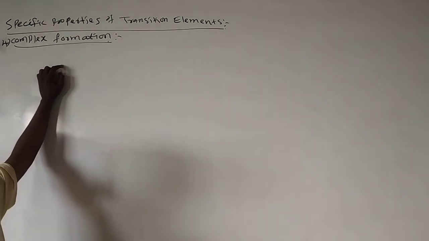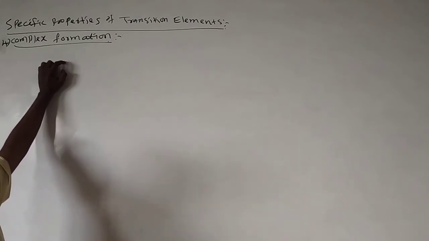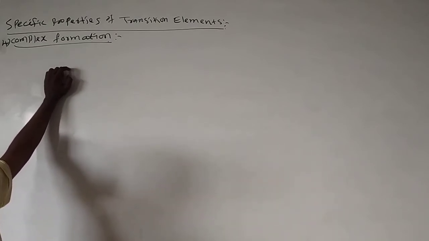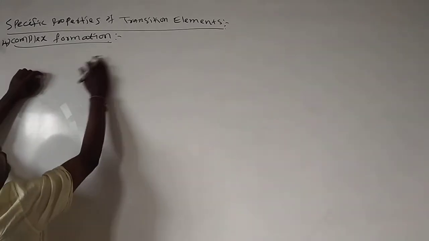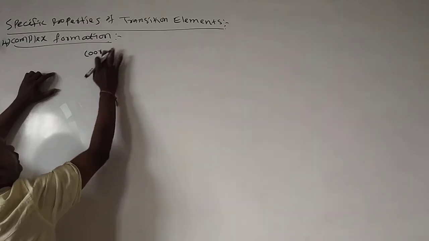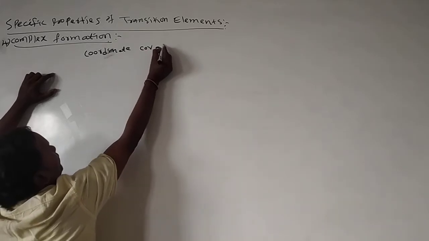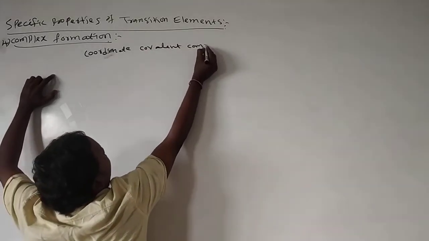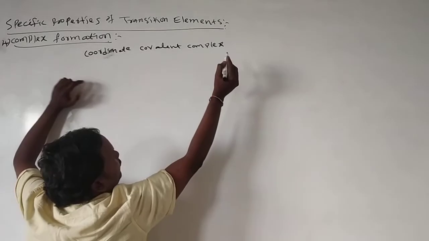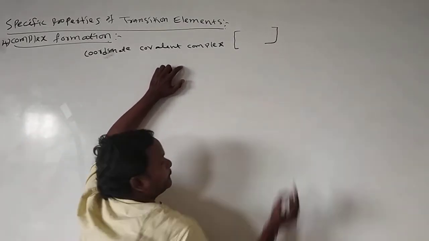Complex formation. What is the meaning of complex formation? First we will see the complex formation. After that, we will see why transition elements form complexes. Here, complex means it is a coordinate covalent complex. This coordinate covalent complex is indicated with a square bracket.